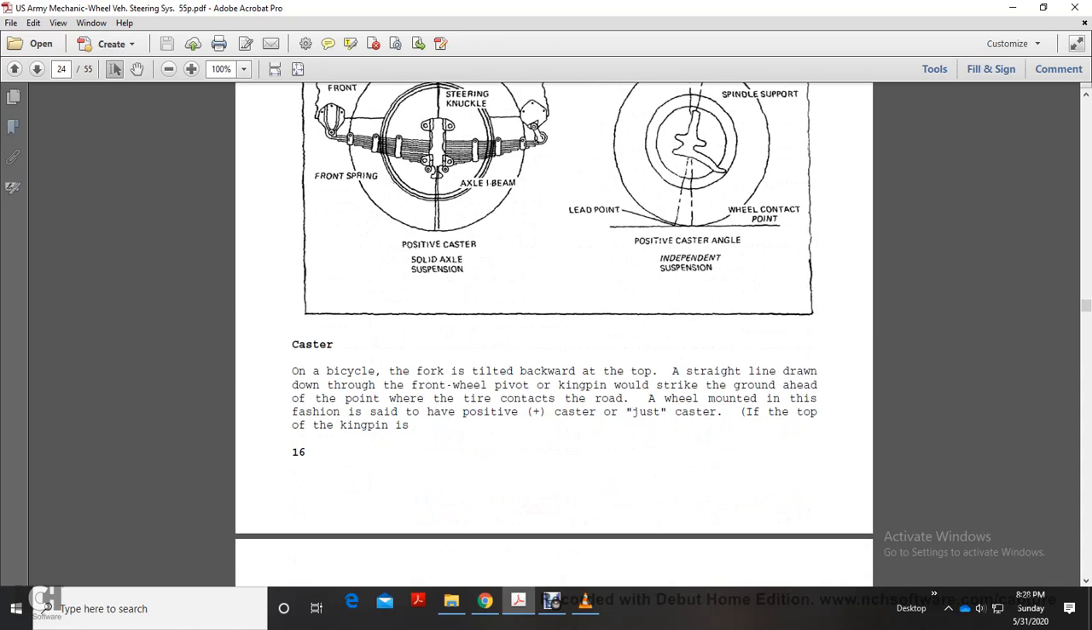Caster can be compared to a bicycle fork tilted backward at the top. A straight line drawn down from the front wheel pivot, the kingpin, would strike the ground ahead of the point where the tire contacts the road.